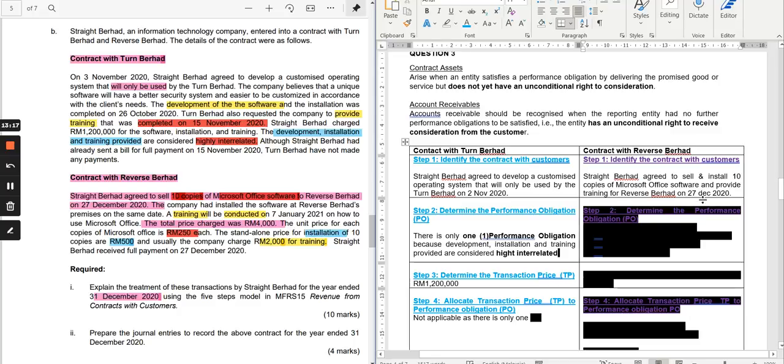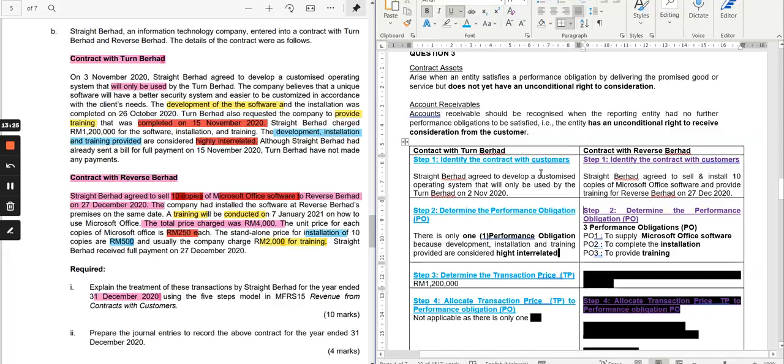Okay. Next, you have the second step. You are asked to determine the performance obligations. How many performance obligations? 3 performance obligations. Where do we get that? Here you have the Microsoft Office software that you supply. The second one is the installation of that software.